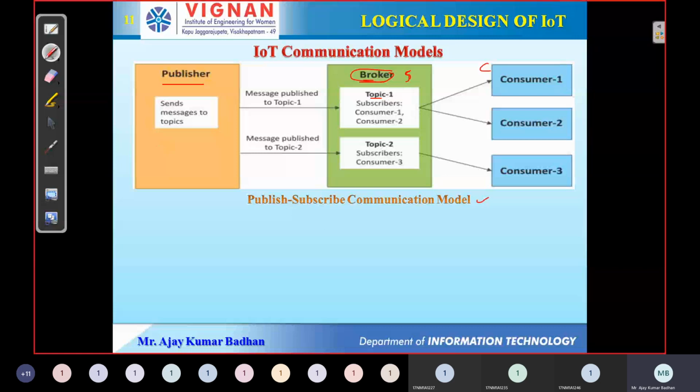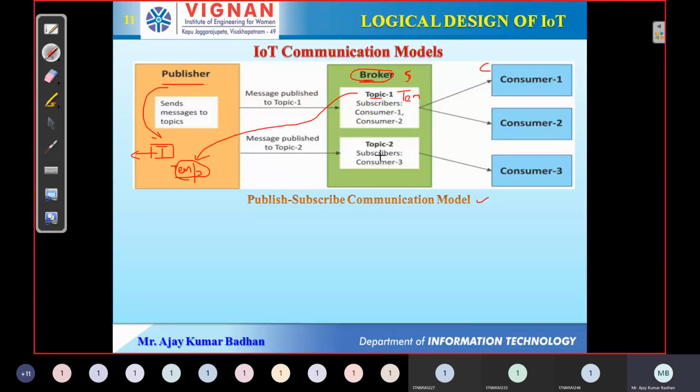Let us suppose we have a temperature sensor. This temperature sensor is what we call a publisher. That's it, nothing else. As I told you, a publisher is nothing but an IoT device. What is the main purpose of this temperature sensor? It will sense the temperature from the environment. It can read only temperature. So that temperature is what we call the topic.